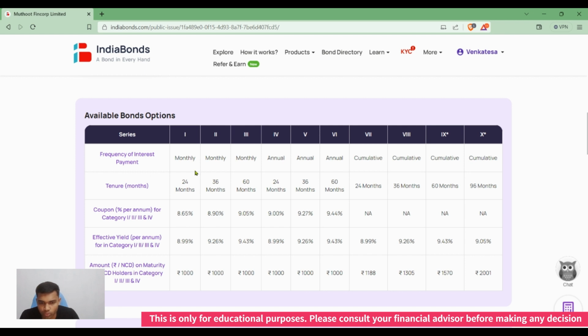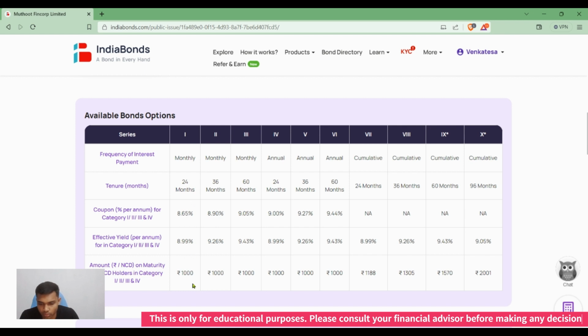The bonds are divided by payment frequency: if the bond pays monthly, it is categorized as monthly, and likewise annual payments and cumulative interest payments are categorized. In series 1, the expiry of the bond is around 2 years, 24 months, the interest is paid monthly, the yield is 8.65, and the effective yield per annum is 8.99.